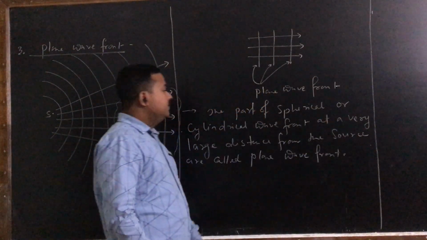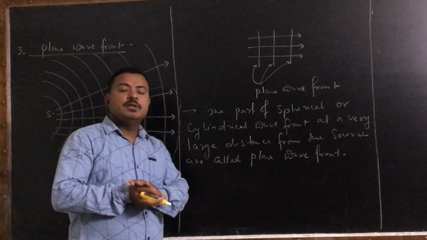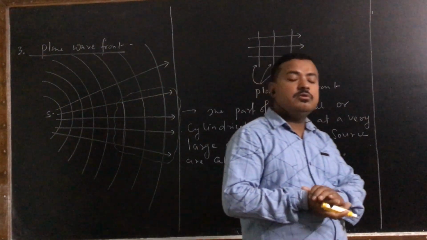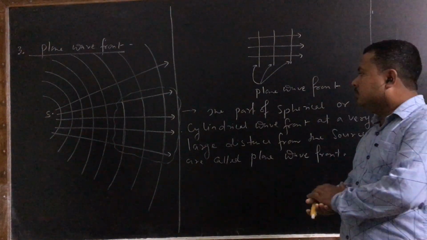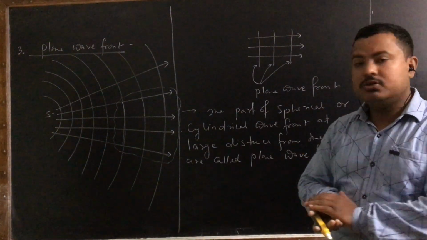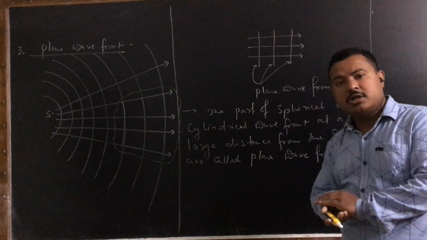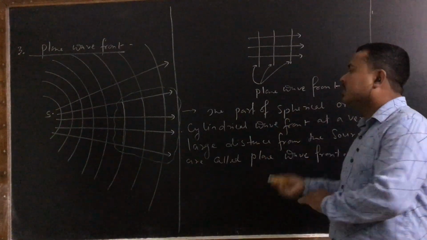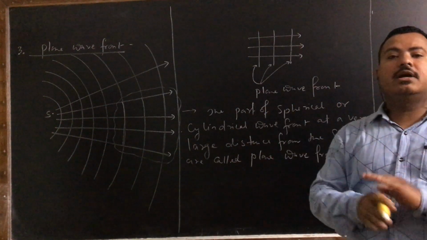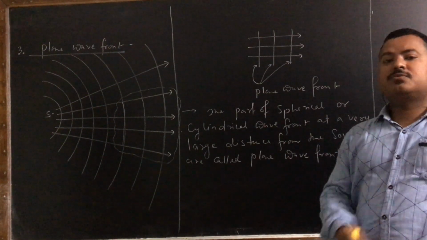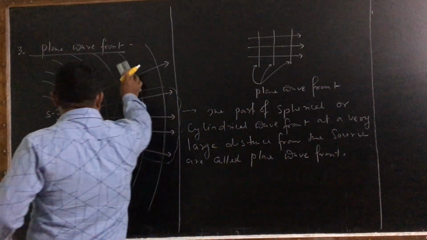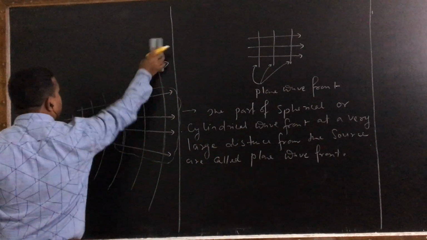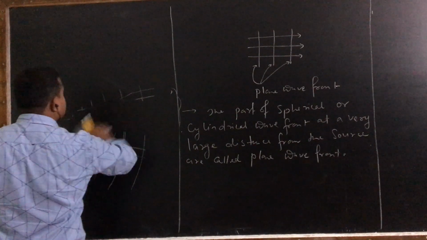So I have discussed spherical wavefront, cylindrical wavefront and plane wavefront. Spherical wavefront is generated by a point source, cylindrical wavefront by a linear source, and plane wavefront is a part of spherical or cylindrical wavefront at infinite distance from the source. Now here is one point you can remember.